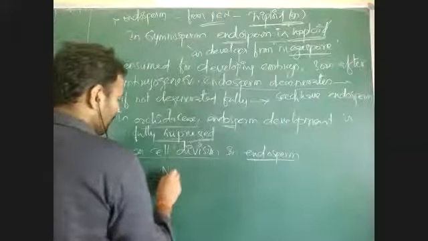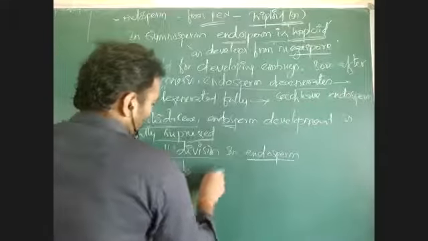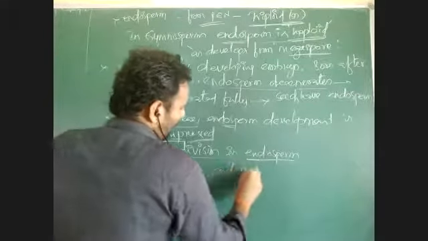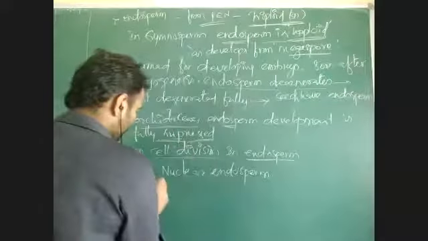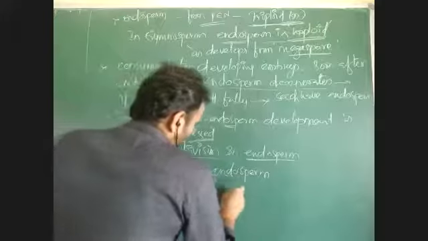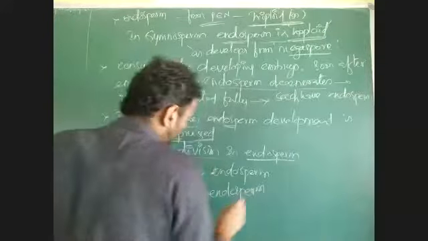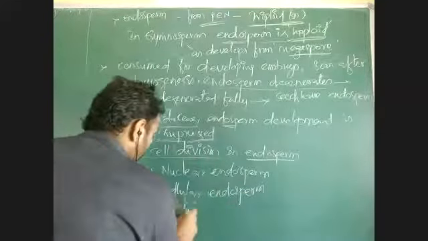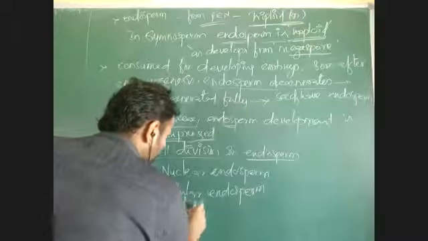One is free nuclear endosperm or nuclear endosperm, cellular endosperm, and helobial endosperm.